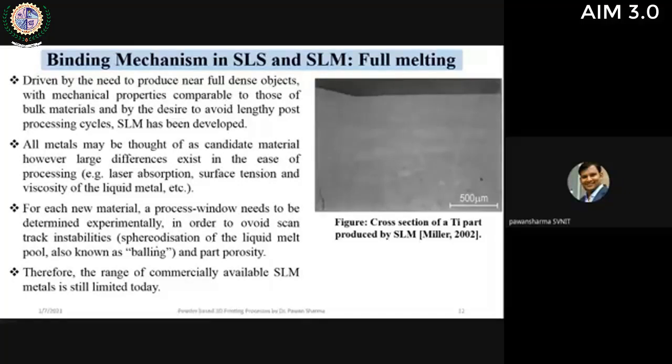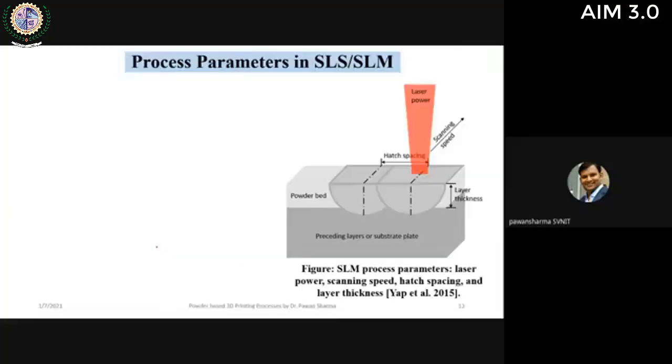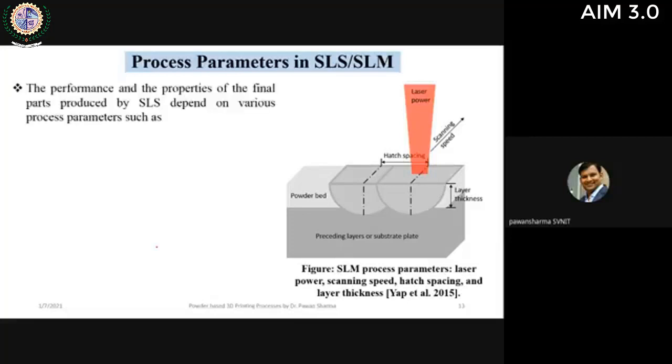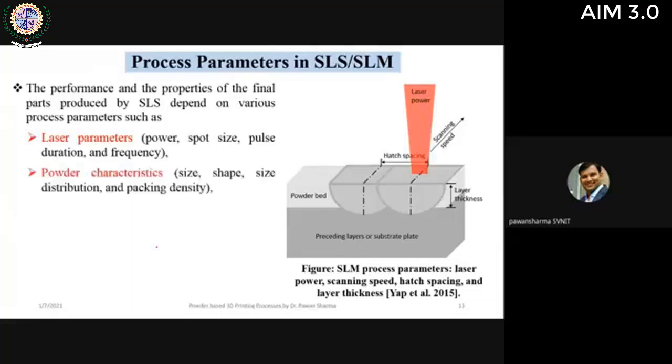So we have discussed different types of binding mechanisms in case of SLS. That is, first one is solid state sintering, then chemical induced binding, then we studied partial melting, and then full melting. So what are the process parameters in case of SLS or SLM? These are laser parameters, that is the laser power, spot size, pulse duration, frequency. All of them significantly affect the performance of the product that we are fabricating.